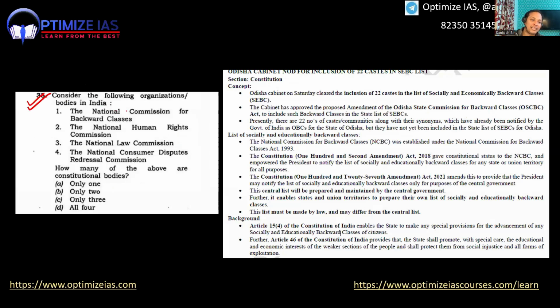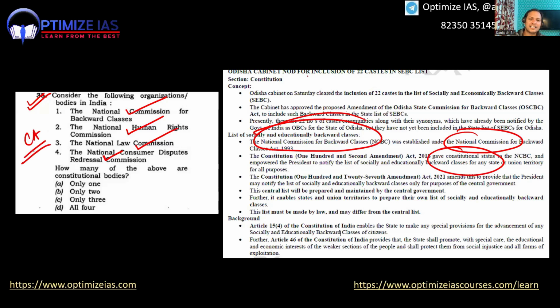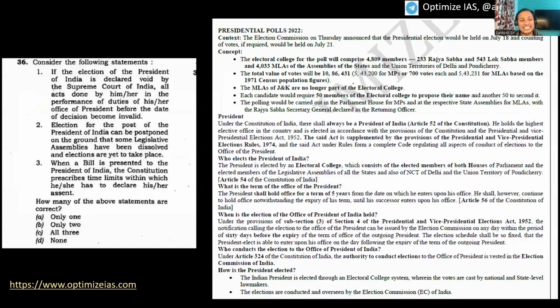Consider the following bodies: National Commission for Backward Classes, National Human Rights Commission, National Law Commission, National Consumer Disputes Redressal Commission. This was a sitter. Very easy question. Constitutional status. Guys, a lot of times this question came. Again, current affairs. Every question, guys, you just ask and you get it.